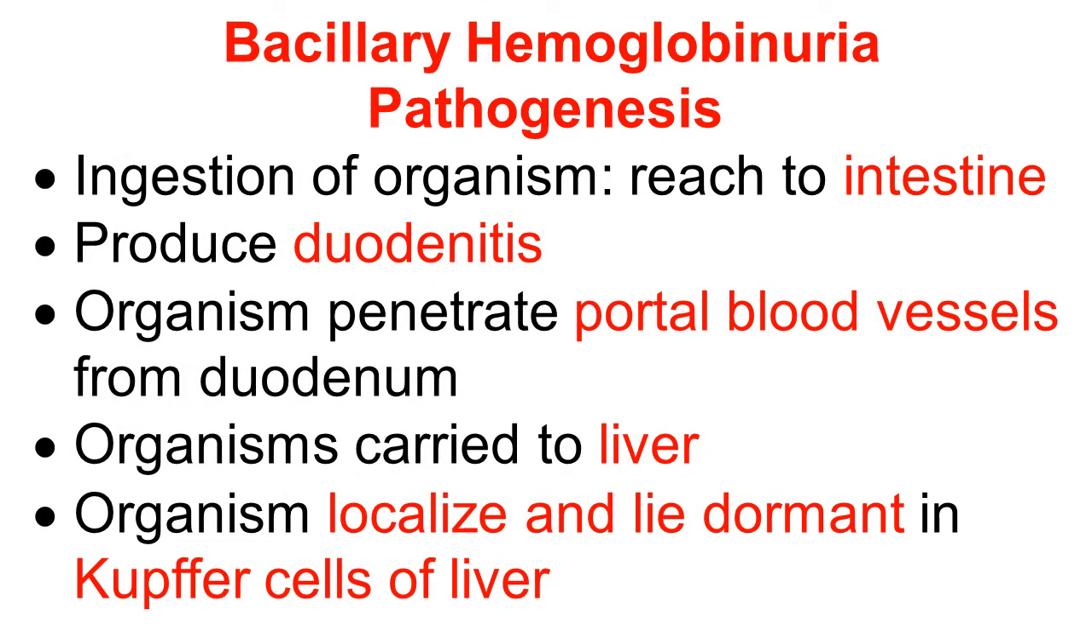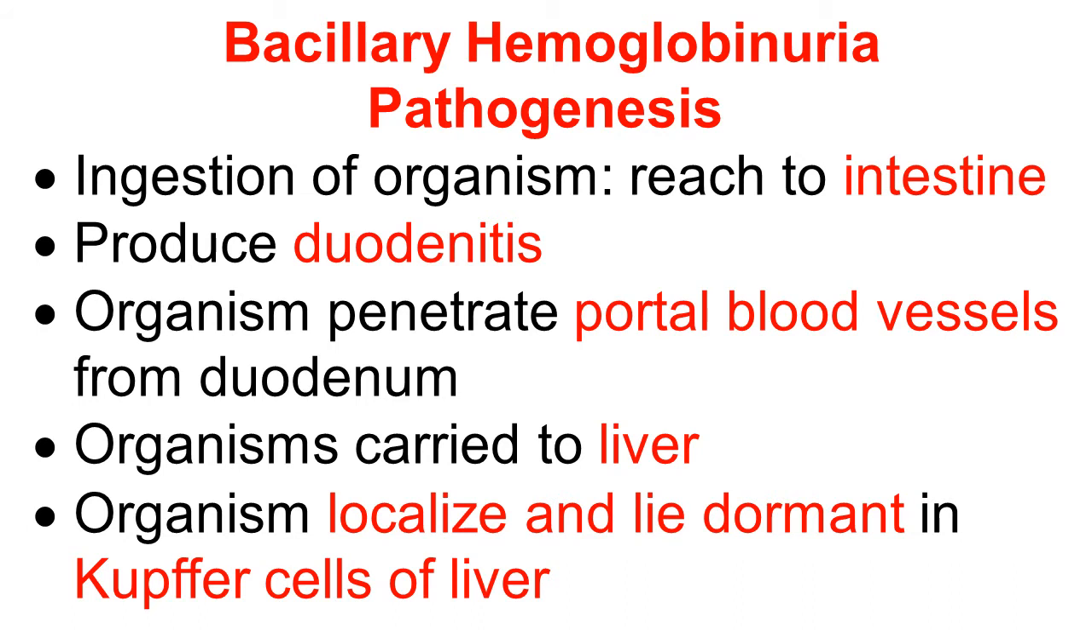Friends, we study the interesting and important part, the pathogenesis of bacillary hemoglobinuria. It is like this. There is an ingestion of the organism. The organism enters through the oral route and reaches the intestine. There it produces enteritis and mostly duodenitis.